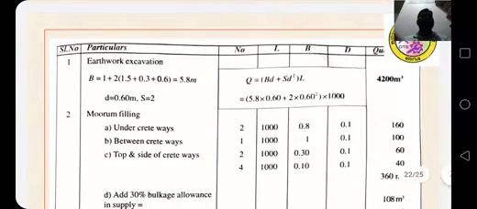First one, earthwork excavation. B is equal to 1 plus 2 into 1.5 plus 0.3 plus 0.6.